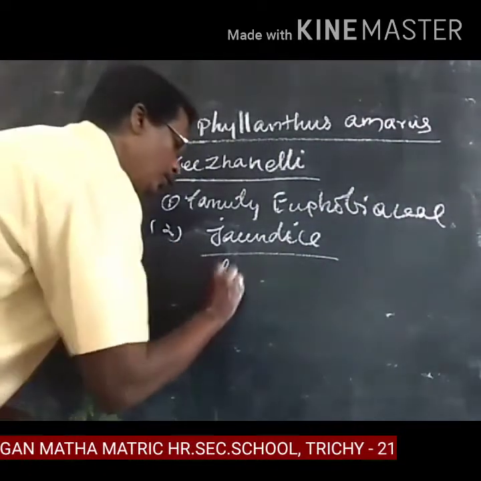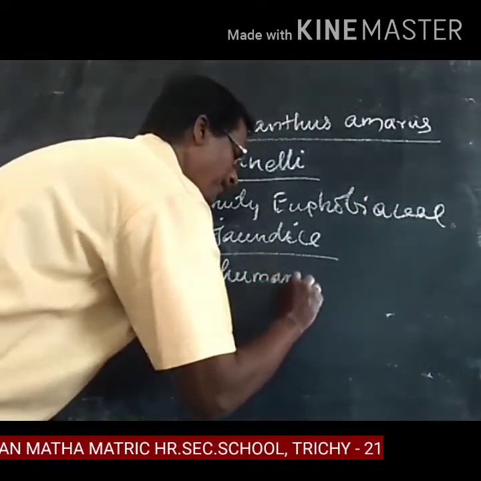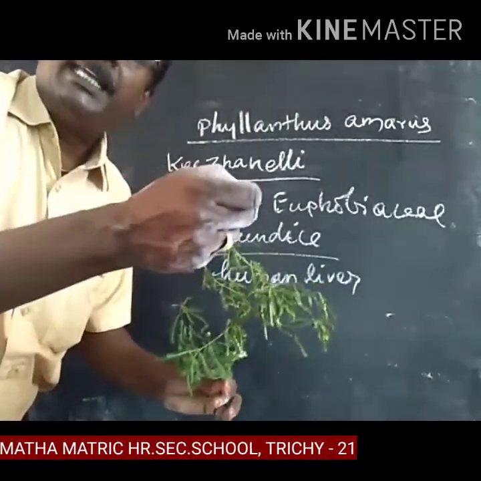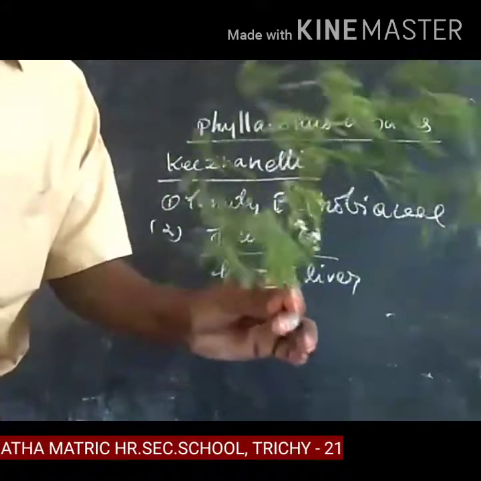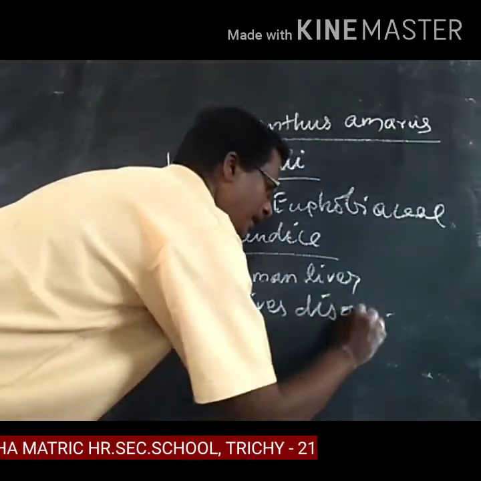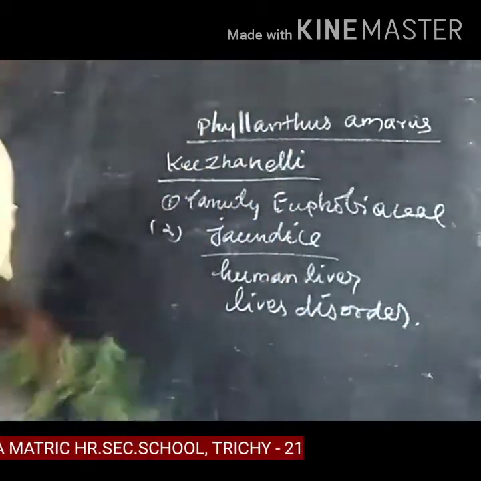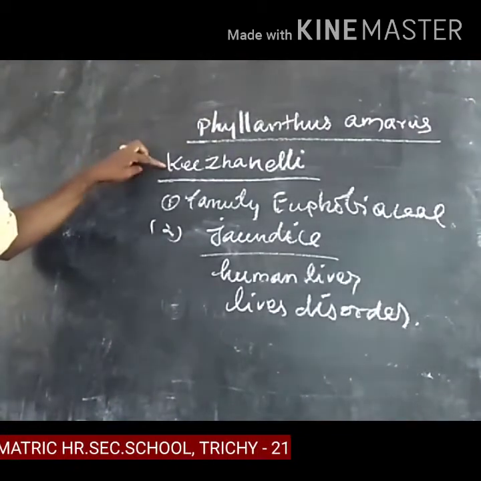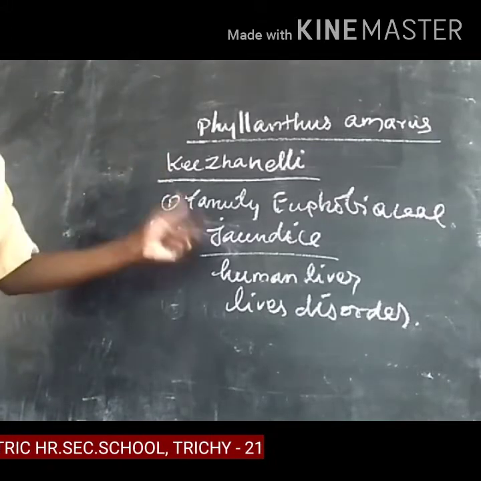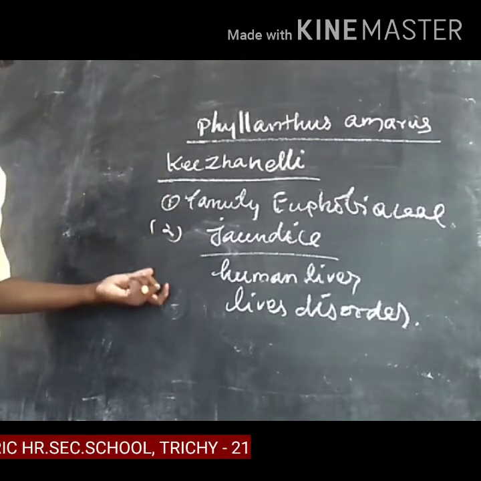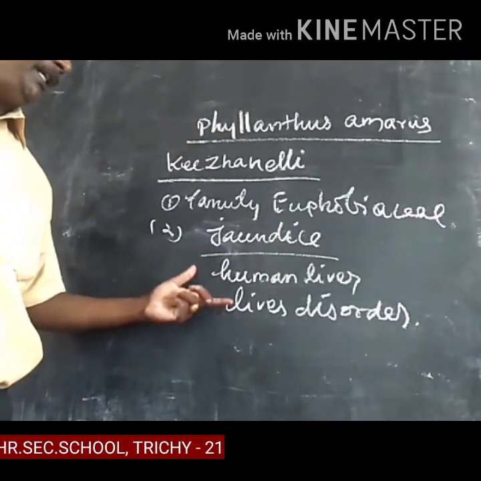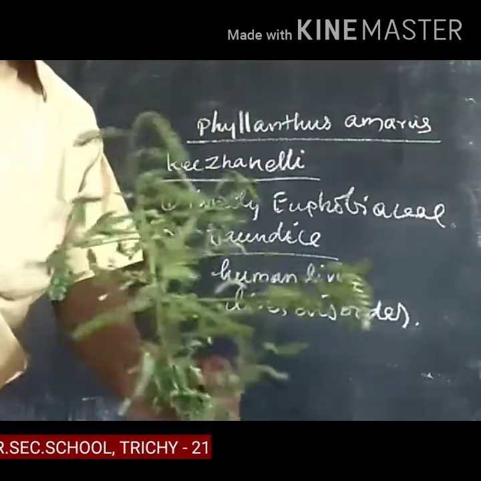They also prepare a tonic for the strength of the liver, and it is used for liver disorders. So Phyllanthus amarus, Keela Nelli, belongs to the family Euphorbiaceae. It is used for the treatment of jaundice, for strengthening the human liver, and for liver disorders.